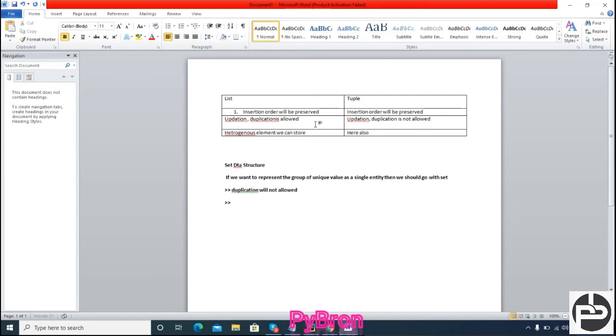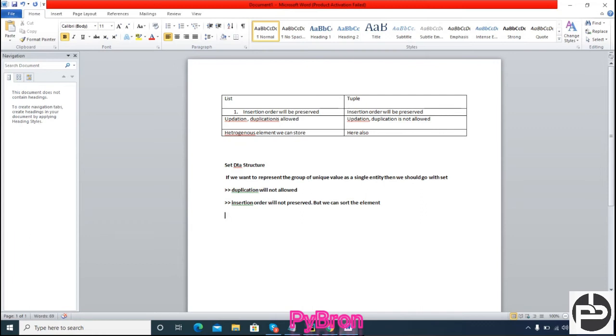Insertion order will not be preserved, but we can sort the elements. Means insertion order will not be preserved, but we can sort, in the sense that you already know.